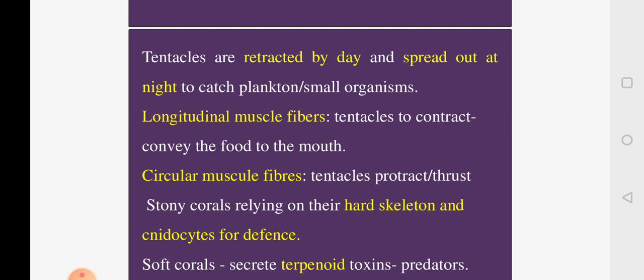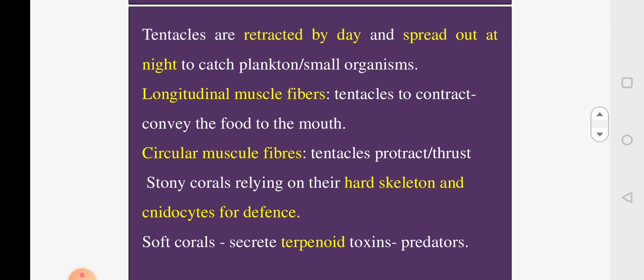For this contraction and relaxation of the tentacles, they have two types of muscles. The longitudinal muscle fibers will contract. By doing so, they will catch the food and take it to the mouth. The circular muscle fibers will help in putting out the tentacles, that is, thrusting the tentacles out. So the longitudinal muscle fibers and circular muscle fibers will help in contraction and relaxation of the polyp.